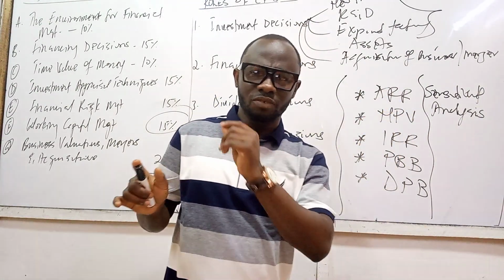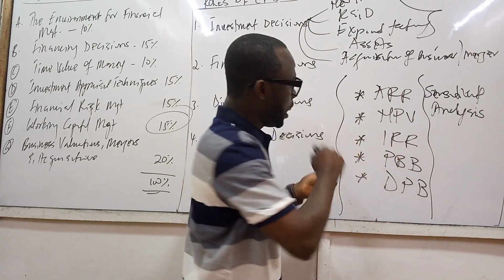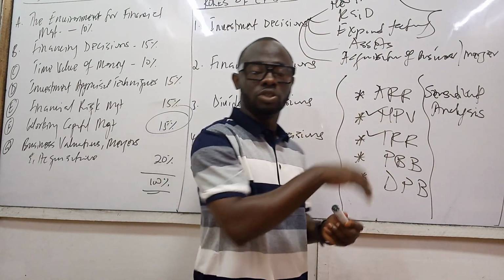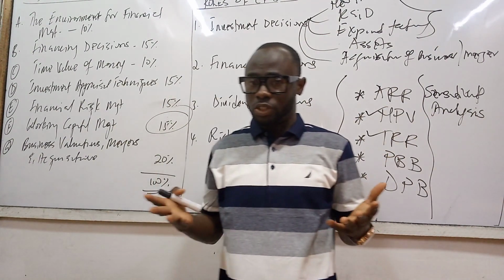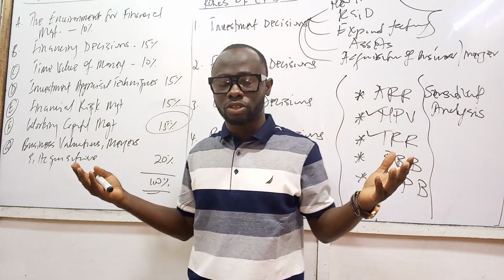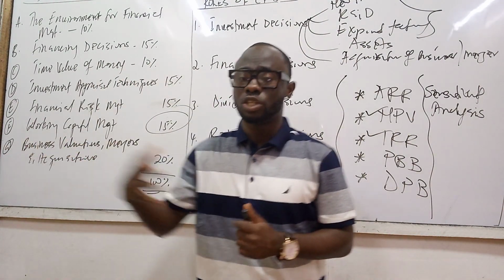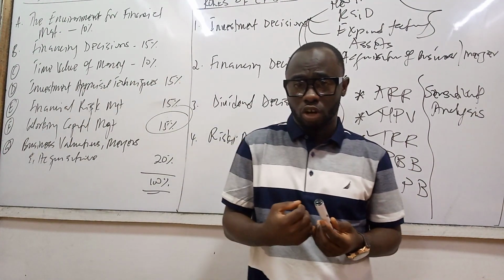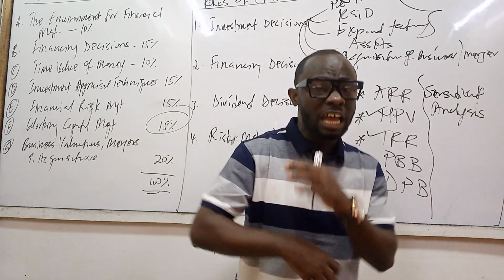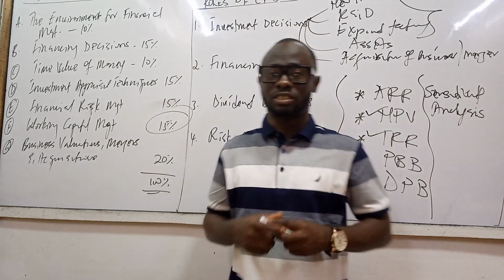Now, what is sensitivity analysis about? Whilst we are making these decisions using the net present value, the internal rate of return, and all of those things, we're going to be making certain assumptions. We're going to say that, assuming we sell 2,000 products every year or 3,000 products every year, we're going to be making certain assumptions on even the cost of capital we're going to be using, the inflation rates, the capital allowance, the cost of the assets, the initial capital outlay, and even when the project is starting.